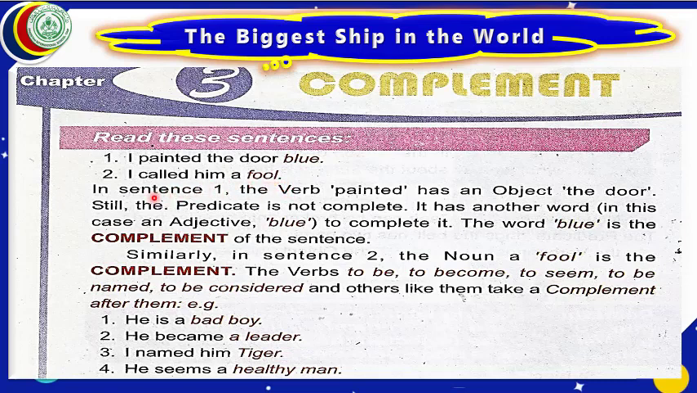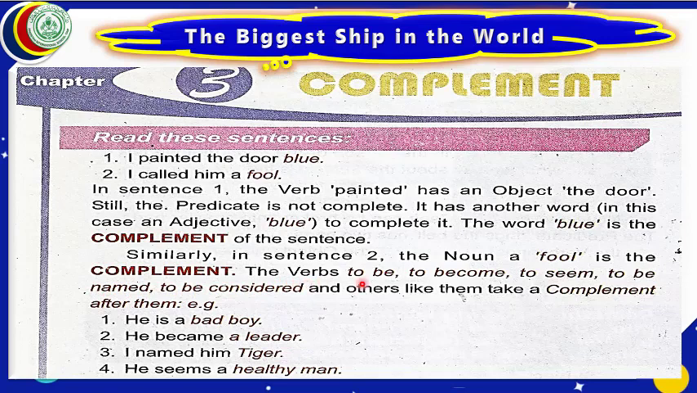I called him a fool. In sentence 1, the verb painted has an object, the door. Still, the predicate is not complete. It has another word, in this case an adjective, blue, to complete it. The word blue is the complement of the sentence. Similarly, in sentence 2, the noun a fool is the